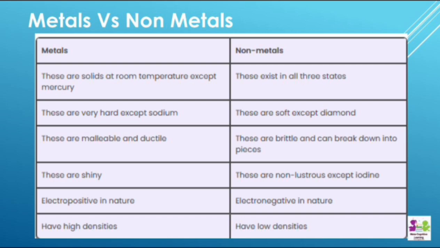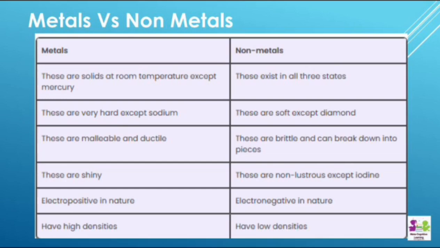state. Metals are basically very hard except sodium and potassium. Sodium and potassium are an exception, where you are able to cut them with a knife. And again, non-metals are generally very soft. There is only one exception, which is diamond. Diamond is basically the only non-metal that is very hard, and you cannot melt it even at a higher temperature. You just have to cut through it.